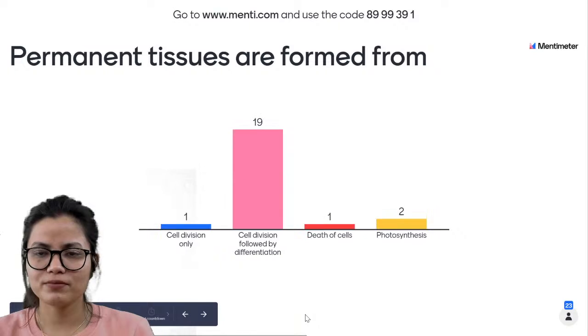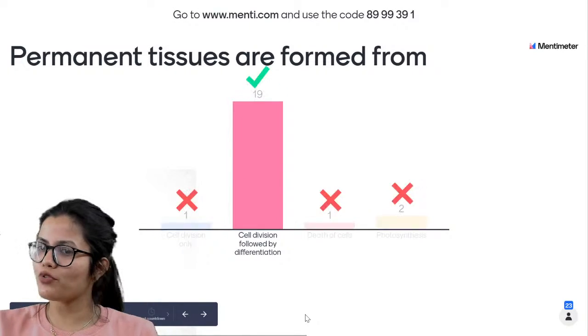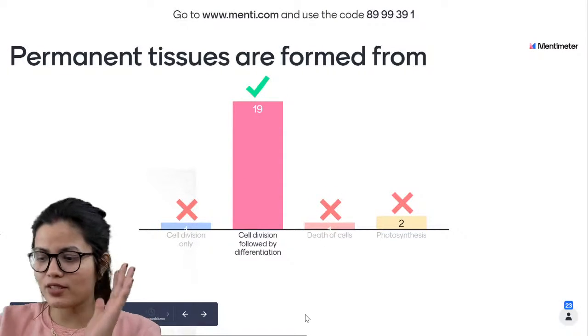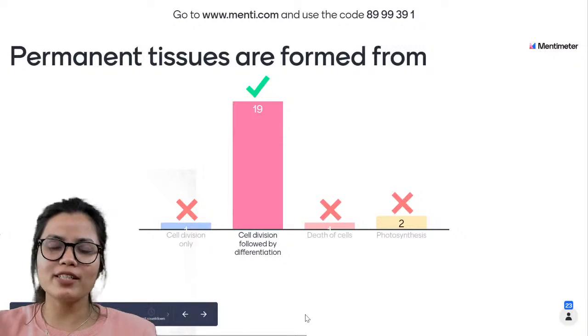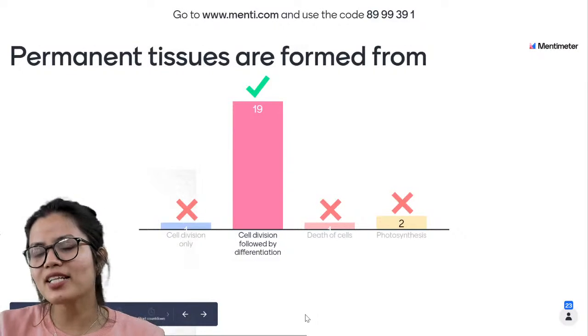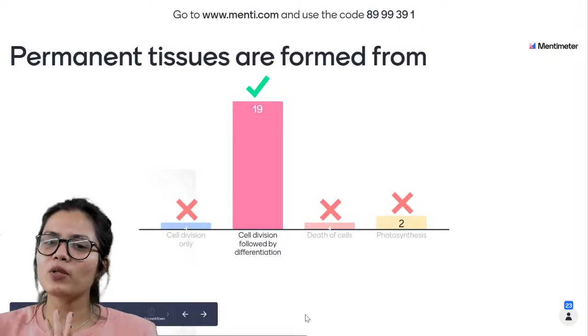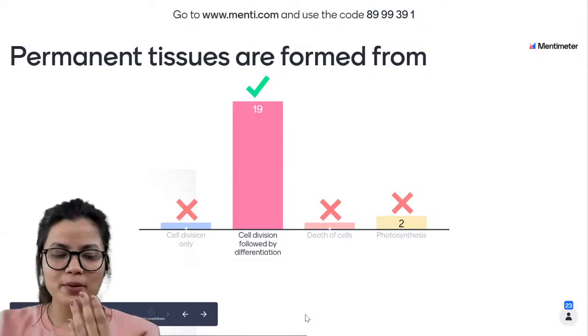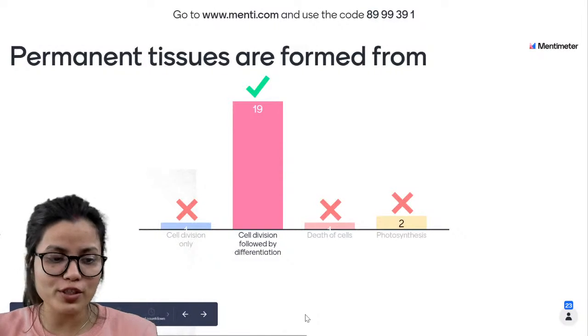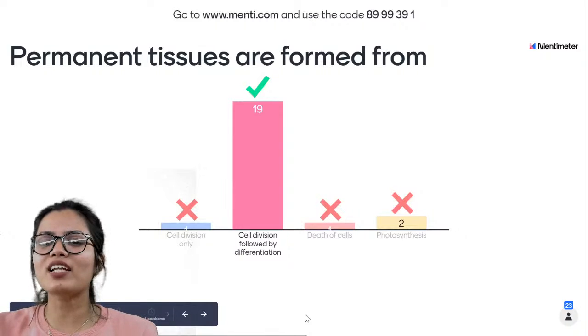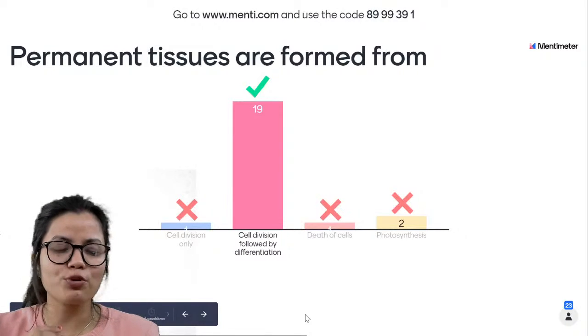Fine. So 19 of you have marked it correctly. That's wow. So as I told you, meristematic tissue, they will divide, and after some time they will lose their ability to divide. They will undergo the process of differentiation, and they will attain a proper function, a proper location.